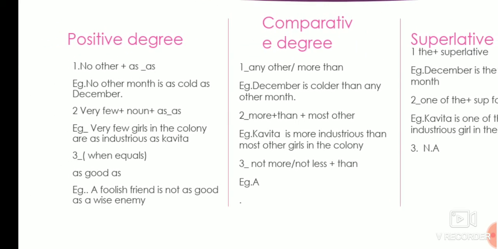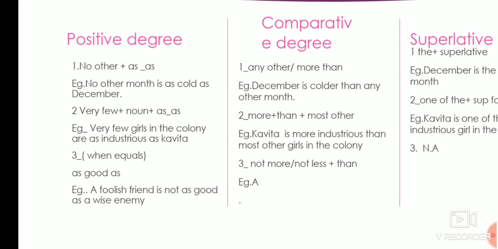Now third is when equality is there, like "as good as". When equality is there we get confused. Like: a foolish friend is not as good as a wise enemy. Now here in the third, you are using either "not more" or "not less" plus "than". I have left it blank so that you answer it.